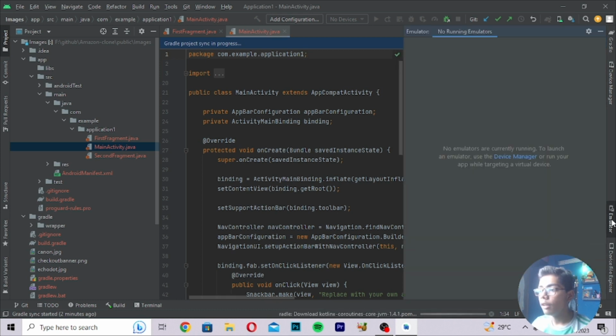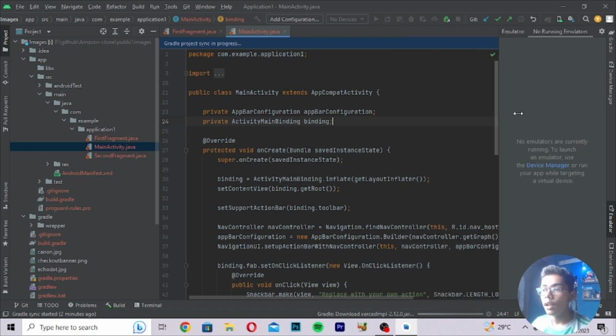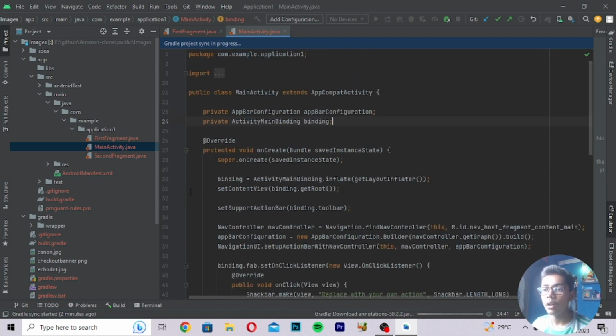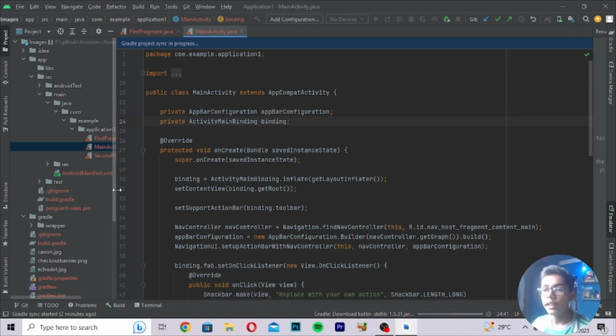Then this is the emulator here. You can run your emulator, or you can connect your mobile with your PC, and then you can run your mobile from here directly. When you build any app, you will get it on your mobile, and you can check how it is running and how it is working. So this was the thing which I wanted to tell you about.